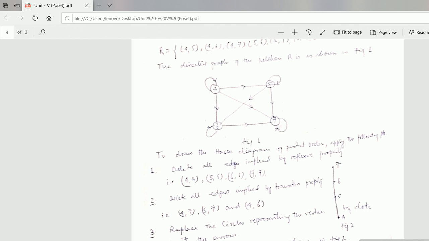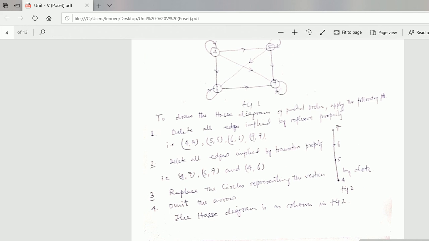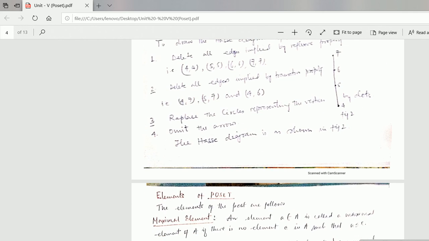See again, delete all edges implied by the transitive property. What are the edges given? 4 is related to 7, 5 is related to 7. That I have written, and 4 is related to 6, which is shown in one line. Replace the circles representing the vertices with dots, omit the arrows. I have omitted the arrows. The Hasse diagram is shown in this figure.